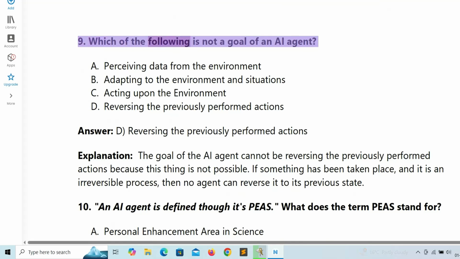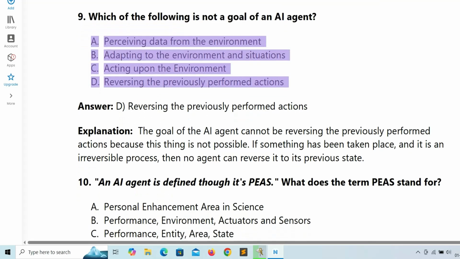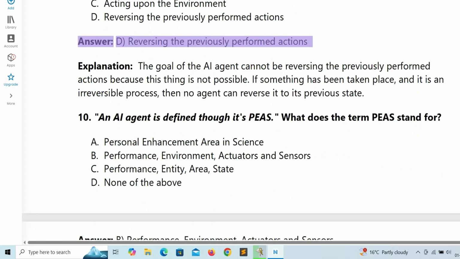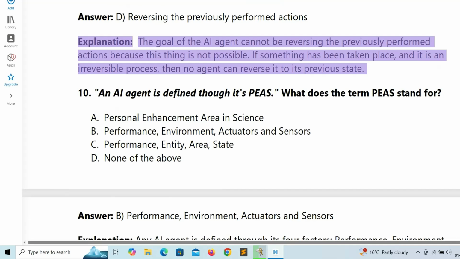9. Which of the following is not a goal of an AI agent? A. Perceiving data from the environment. B. Adapting to the environment and situations. C. Acting upon the environment. D. Reversing the previously performed actions. Answer: D. Reversing the previously performed actions. Explanation: the goal of the AI agent cannot be reversing the previously performed actions because this is not possible. If something has taken place, and it is an irreversible process, then no agent can reverse it to its previous state.